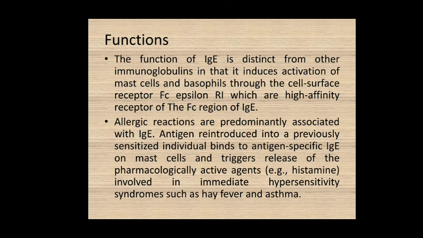Now we switch over to the immunological functions which are done by the IgE type of the antibodies. The function of this IgE is totally different from all of the other types of the immunoglobulins, and it is responsible for inducing the activation of mast cells and basophil cells through the cell surface receptor, that is the Fc-epsilon-RI, which is the high affinity receptor for the Fc region of IgE, and these are responsible for generating the degranulation of these cells.